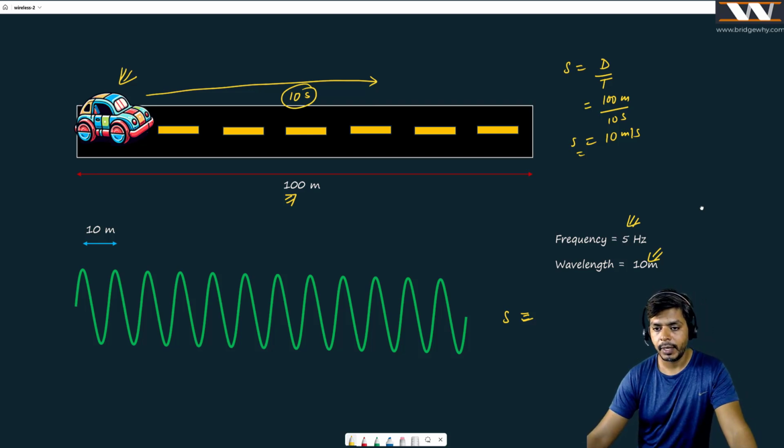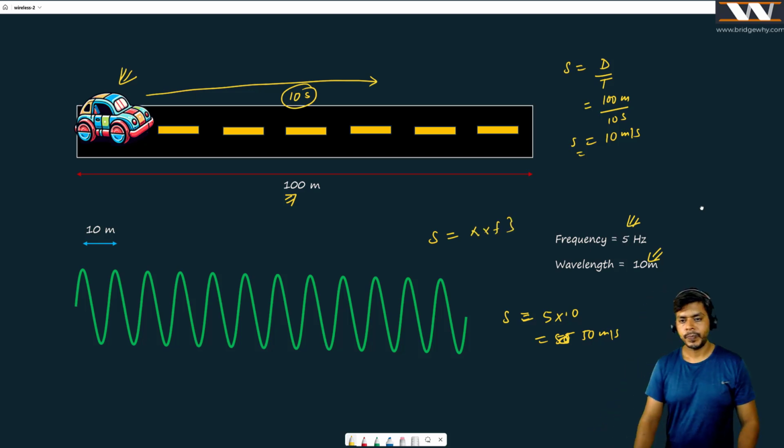If we multiply them, 5 into 10, it is going to give me 50 meters per second. So here, speed is equal to wavelength into frequency. That is it. Really, really interesting, right?